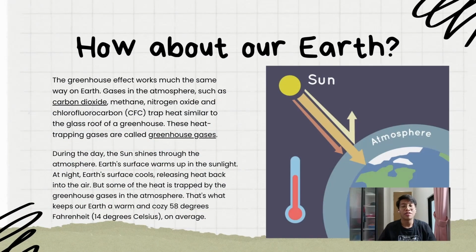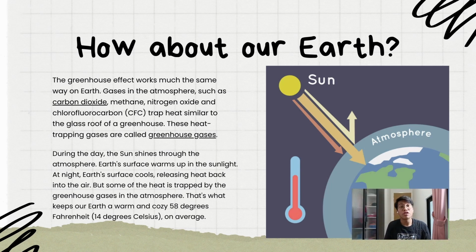How about our Earth? Our Earth doesn't have any glass, but we have something that we call the atmosphere. The atmosphere contains gases such as carbon dioxide, nitrogen oxide, methane, and CFC, and we call these gases the greenhouse gases. During the daytime, the sunlight will shine through the atmosphere and warm the surface of the Earth.